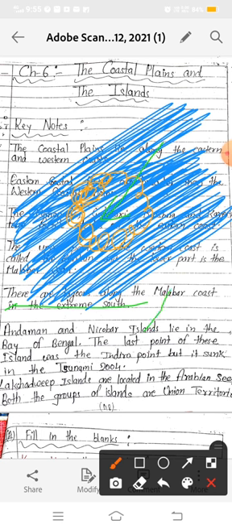Now see, the next is the Andaman and Nicobar Islands, which lie in the Bay of Bengal. The last point of these islands was Indira Point, but it sank in the 2004 tsunami. Now where are the Andaman and Nicobar Islands? They are in the eastern part of India, and they lie in the Bay of Bengal. The last point of the islands was Indira Point, but it sank in the tsunami of 2004.